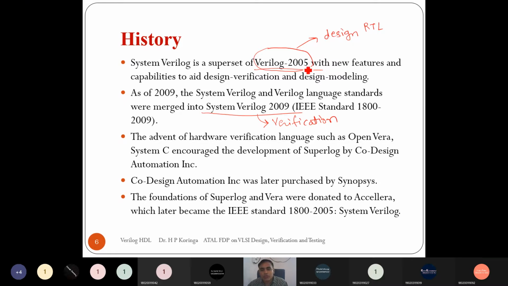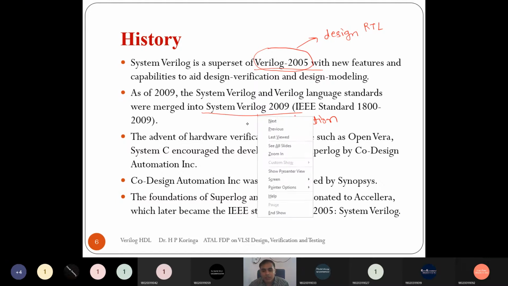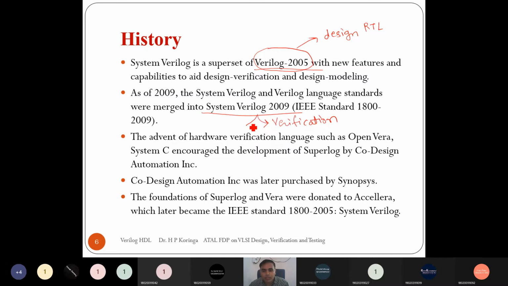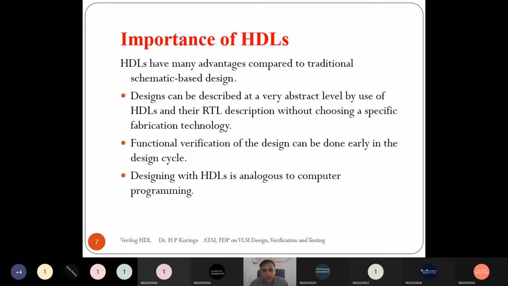So do not confuse Verilog 2005 and SystemVerilog. People also use SystemVerilog for some simple designs, but for design people widely use Verilog, and for verification SystemVerilog is used. So that's about the history of Verilog HDL.